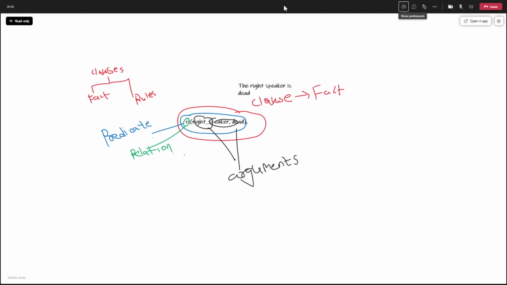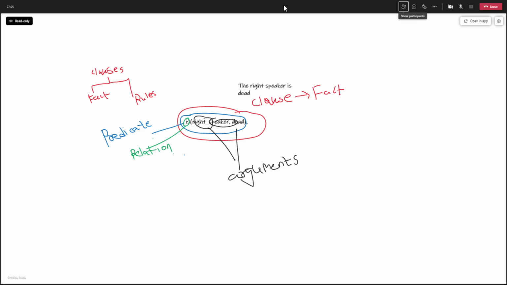Is the pen then beautiful? So beautiful is an adjective. Intelligent, okay, so these are adjectives. So your arguments can be a physical entity or an abstract concept. The objects that are passed as arguments in the predicate can be physical entities and can be abstract concepts, like we have seen here.